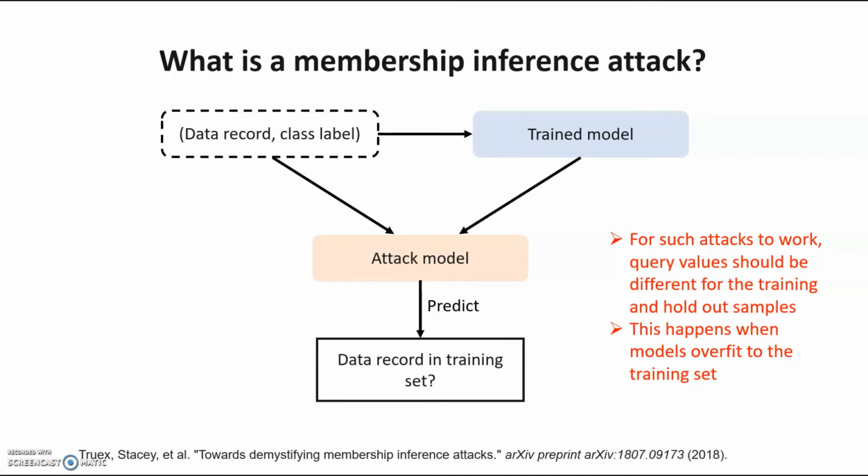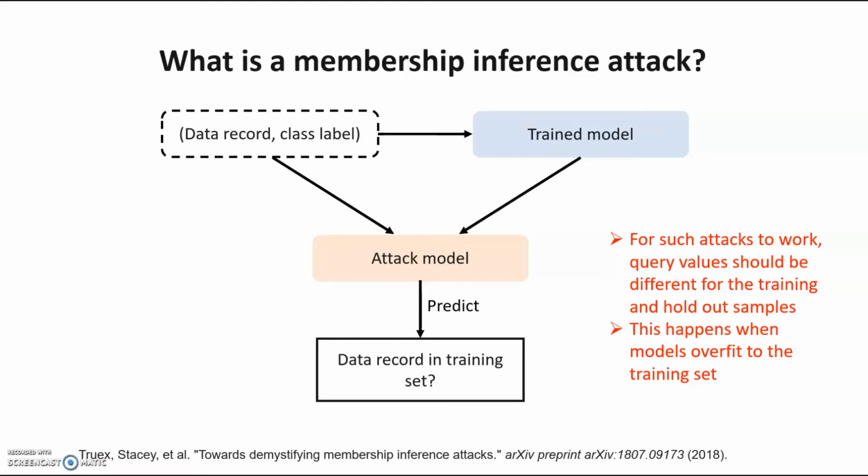To do that, I'll first need to describe what a membership inference attack is. A membership inference attack is a privacy attack where an adversary with access to many samples wants to simply know whether a sample was used to train a machine learning model or not. The adversary has some query access to the trained model, and uses the query output for each sample to predict whether or not the sample was used to train the machine learning model.